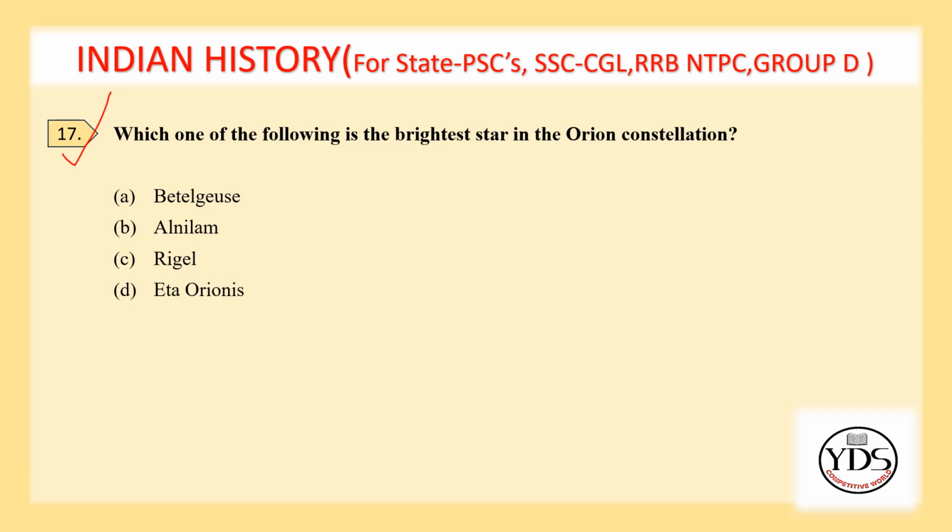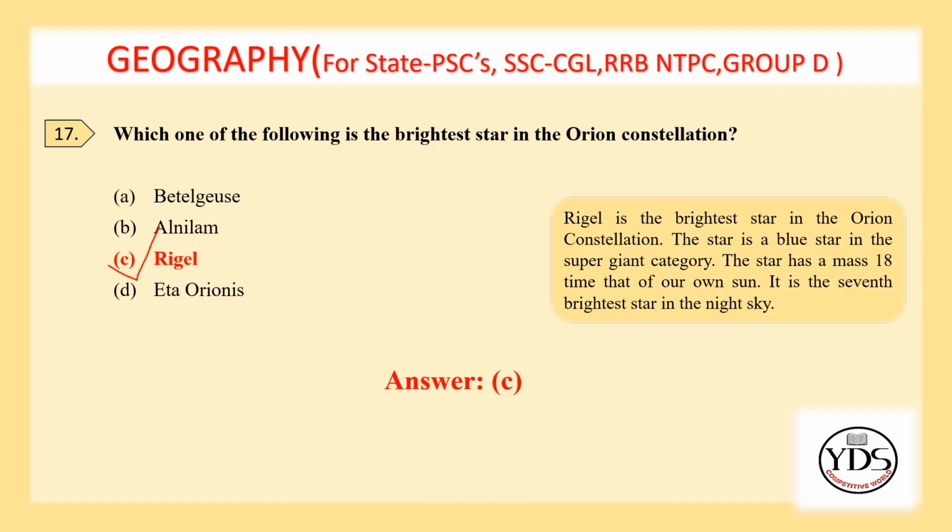17th question. Which one of the following is the brightest star in the Orion constellation? Betelgeuse, Alnilam, Rigel, Eta Orionis. Option C. Rigel is the correct answer. Rigel is the brightest star in the Orion constellation. The star is a blue star in the supergiant category. The star has a mass 18 times that of our own Sun. It is the 7th brightest star in the night sky.